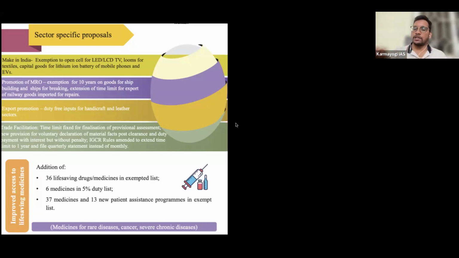The customs department is given a guideline that you have to complete this percentage of tax within 1 year. You cannot drag it for 3 years, 4 years. The average time currently is around 3 years, but they are saying they will clear within 1 year. So ease of trade will happen, and companies will also be ready to come to India. This is the meaning of this.